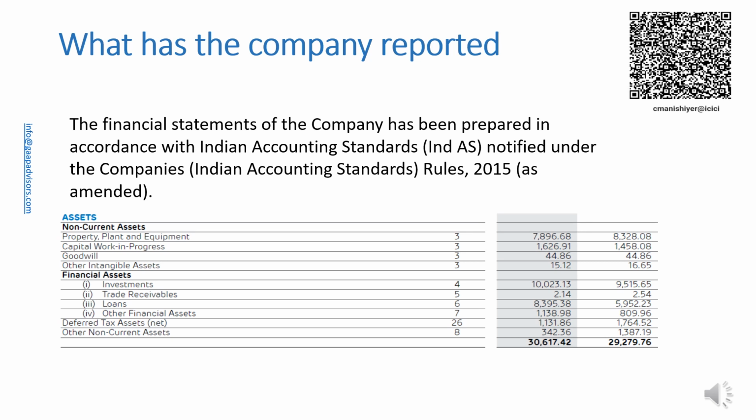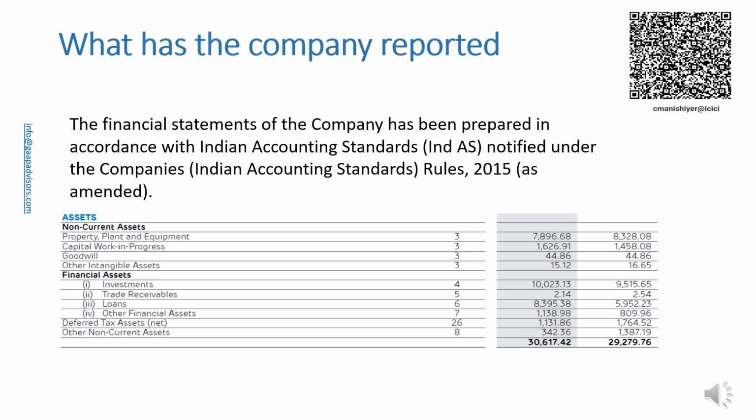Separate financial statements are those presented by a parent, that is, an investor with control of a subsidiary, or an investor with joint control of or significant influence over an investee, in which the investments are accounted for at cost or in accordance with Ind AS 109 Financial Instruments.